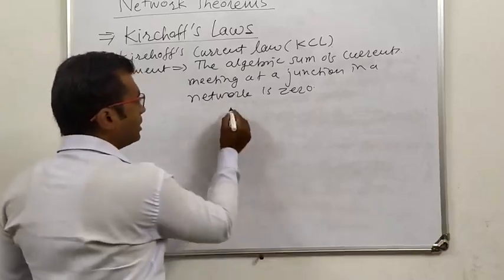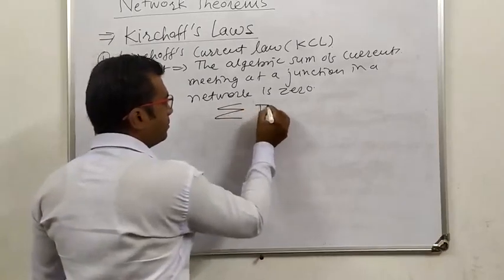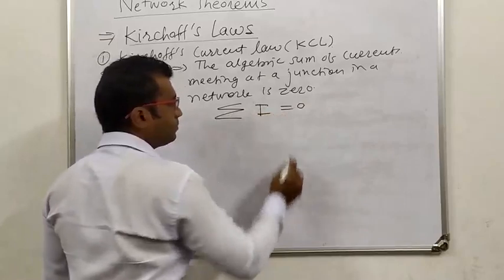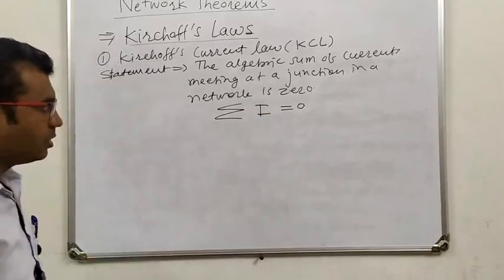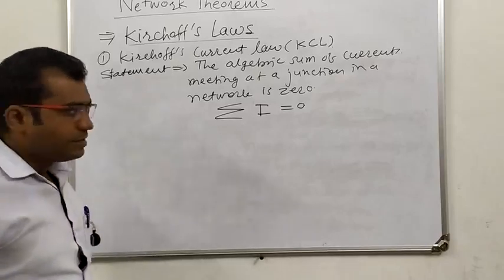In mathematical form it can be expressed as summation of current is zero. This is the sign for summation. Summation means addition of all the currents. For this, let's consider a circuit.